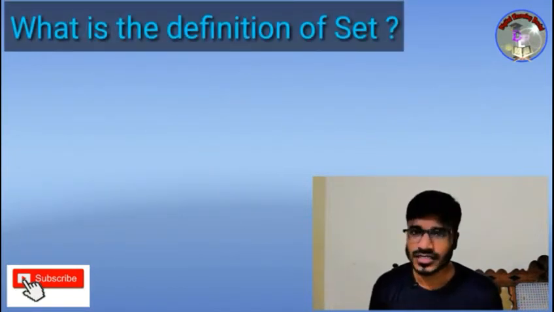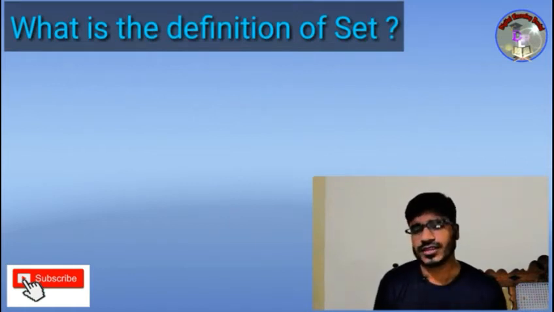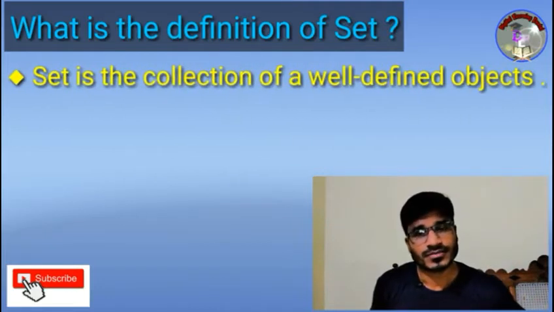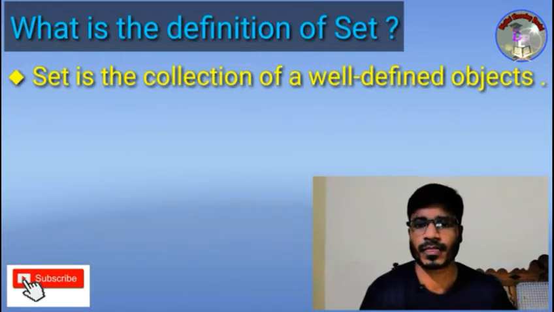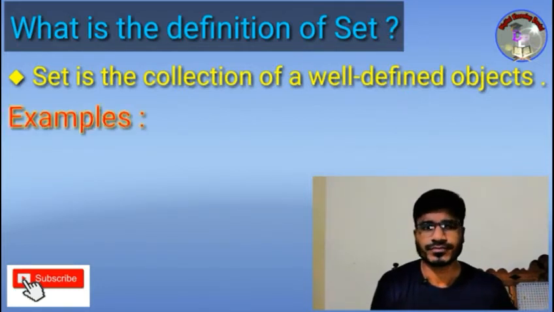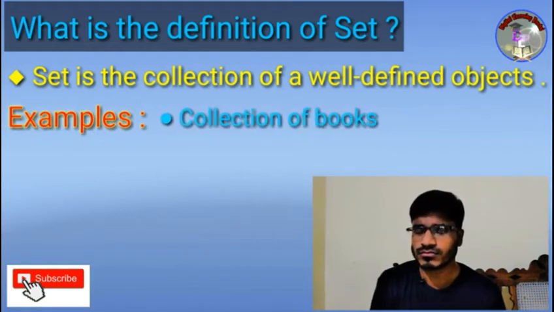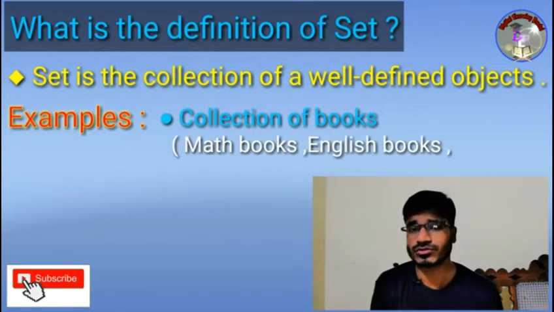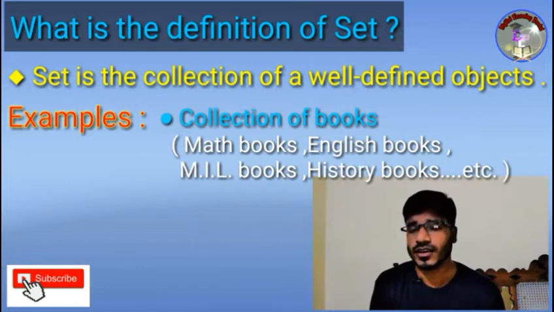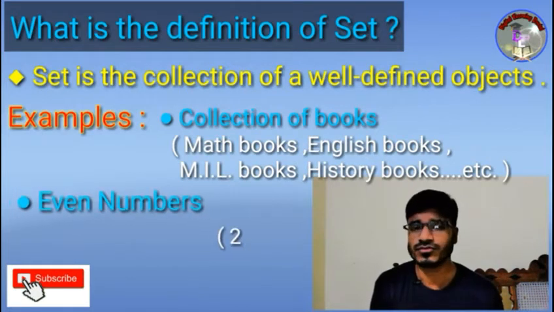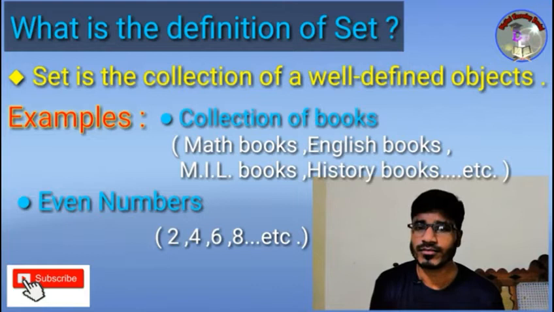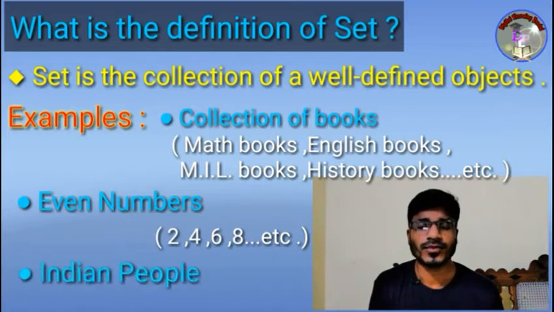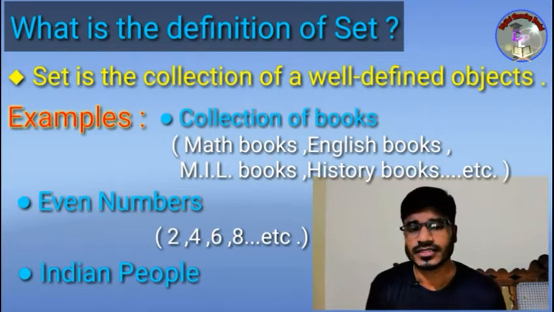So what is the definition of a set? First of all we define a set as a collection of well-defined objects, such as a collection of books, for example mathematics books, English books, MIL books, history books, etc. These are called a set. We can take numbers, even numbers 2, 4, 6, 8, etc., called the even number set. The people of India are also a set.